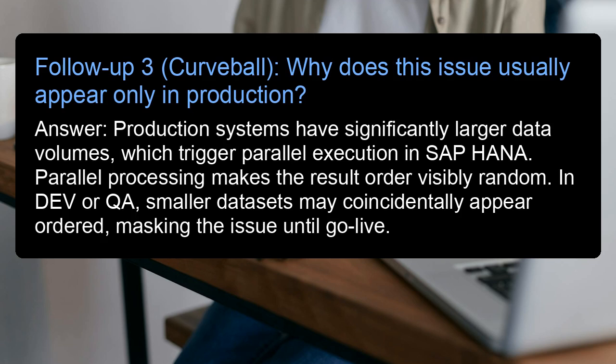Follow-up 3. Curveball. Why does this issue usually appear only in production? Answer: production systems have significantly larger data volumes, which trigger parallel execution in SAP HANA. Parallel processing makes the result order visibly random. In Dev or QA, smaller datasets may coincidentally appear ordered, masking the issue until go-live.